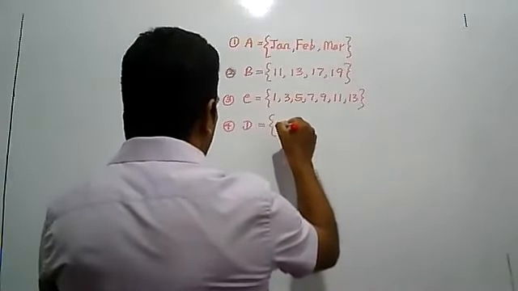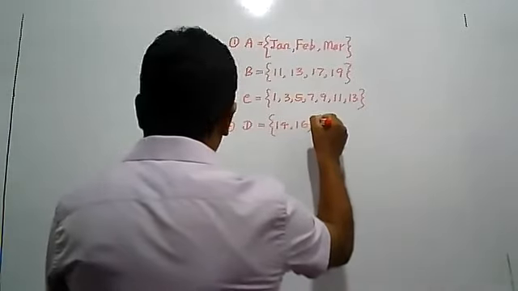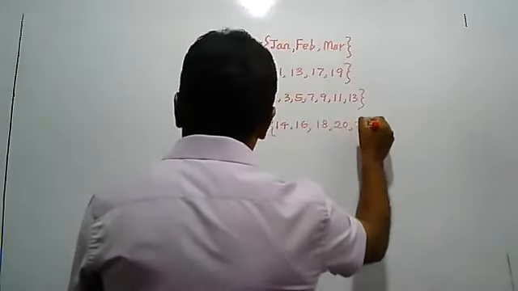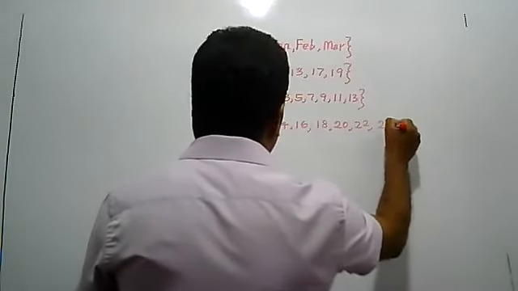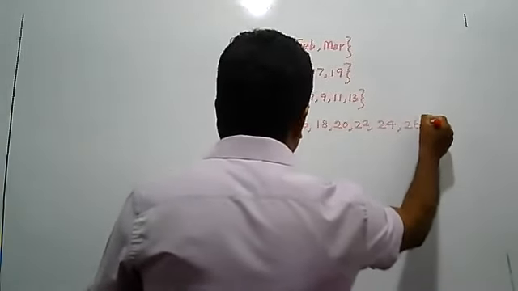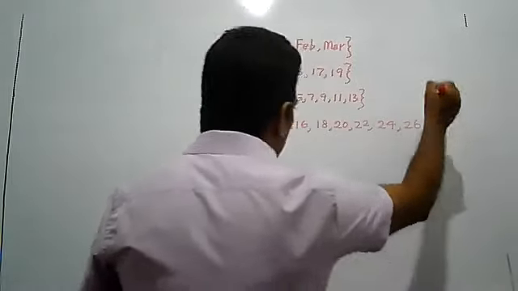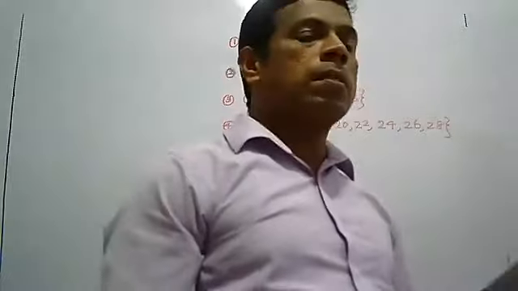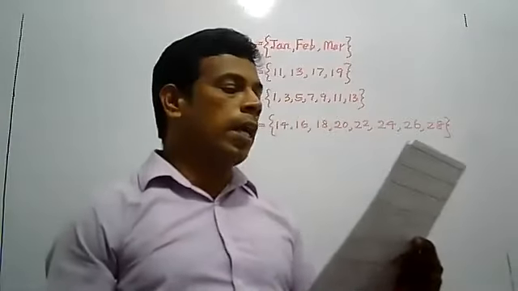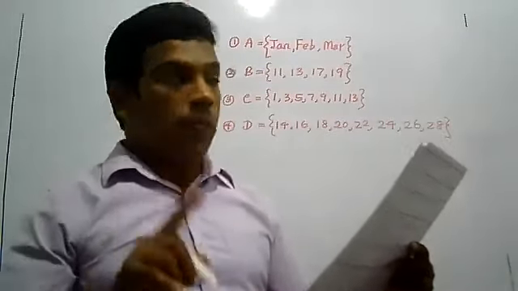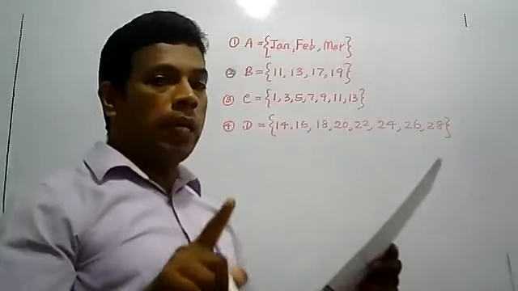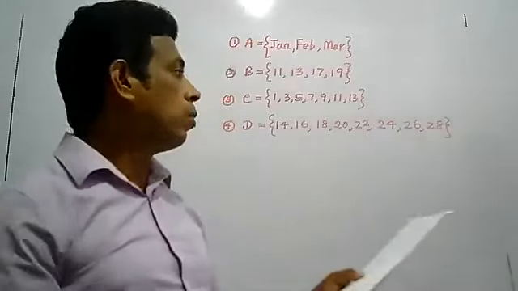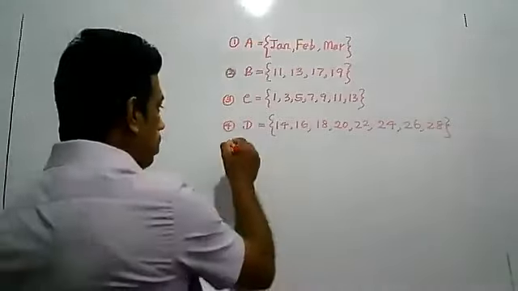We want to write the even numbers between 13 and 29: 14, 16, 18, 20, 22, 24, 26 and 28.